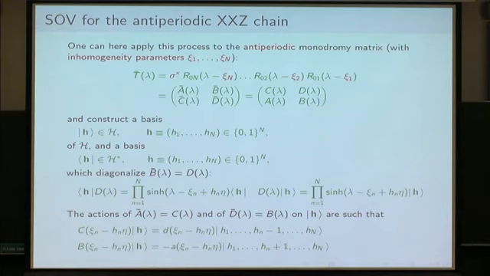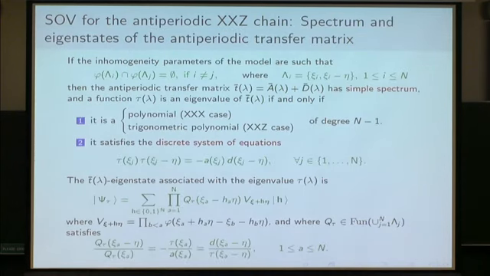And the action of A bar and D bar on this basis, evaluated at these roots, will amount to just shifting the nth coordinate of the n tuple which labels the state of your basis. So here I just label by h, 0 or 1, so it's an n tuple of 0 or 1. So once you have constructed this basis, you are able to solve the spectral problem for the transfer matrix.